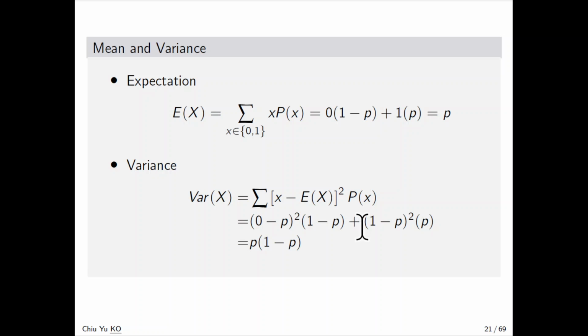The other one is the value x equal to 1 with probability p, where the mean is p, so 1 minus p squared times p. Now we can collect the terms 1 minus p and p, and then there will be 1 minus p plus p, which is 1, so that's gone. That's why we have p times 1 minus p.